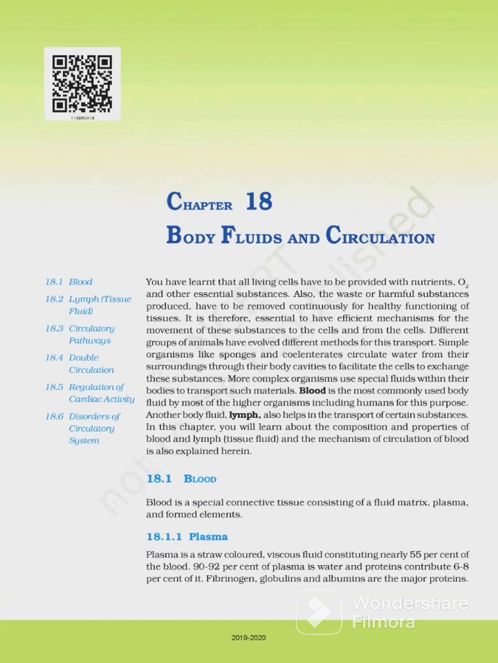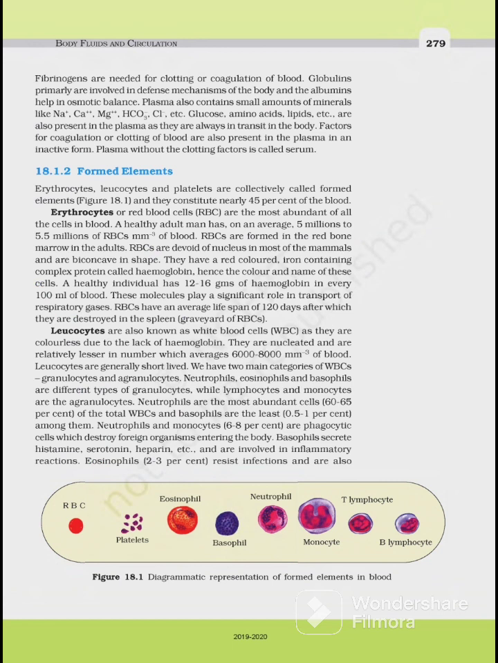90 to 92% of the plasma is water, and proteins contribute 6 to 8% of it. Fibrinogen, globulin, and albumin are the major proteins. Fibrinogens are needed for clotting or coagulation of blood. Globulin primarily are involved in defense mechanism of the body, and the albumin helps in osmotic balance. Plasma also contains small amount of minerals like sodium ion, calcium ion, magnesium ion, bicarbonate, chloride ion, etc.